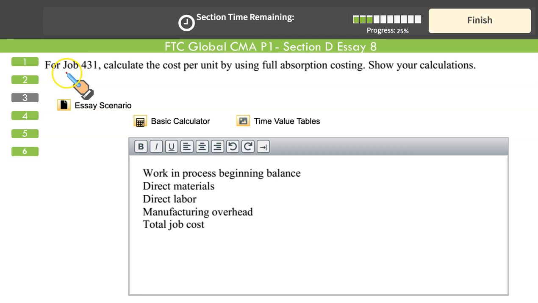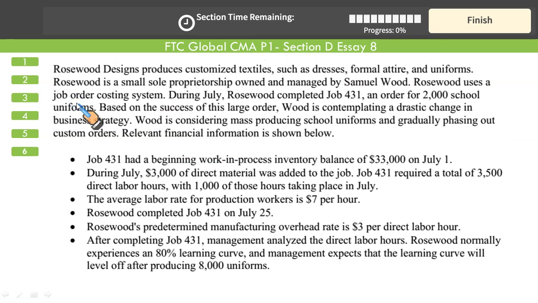Now, for Job 431, calculate the cost per unit by using full absorption costing, and you need to show your calculations also. Let's go back to the case study and do our working right there and then. Whatever we need to calculate the unit cost is given right here.